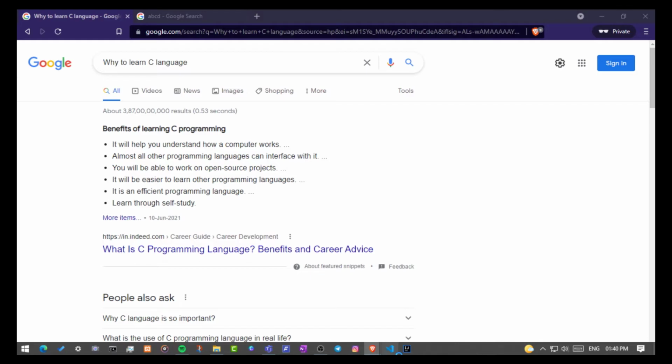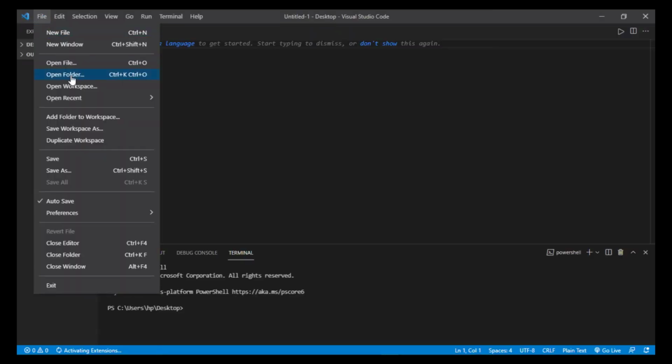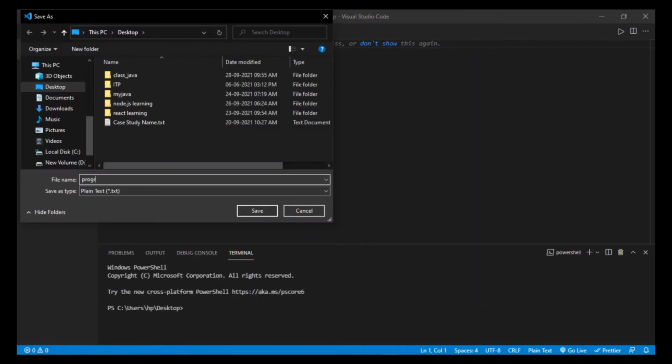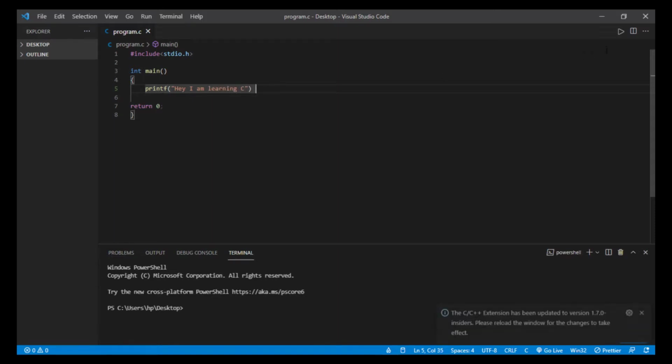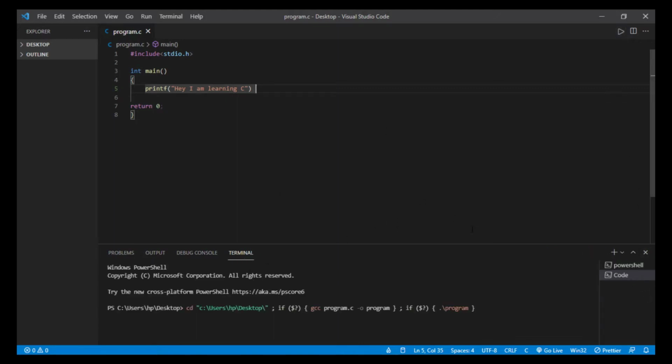If we want to see the program, we can also make a program. We will save this file as program.c, and we'll see how to write a C program. We know that the extension of C language is .c. So we will write a C program now. We will use hash include stdio.h, then int main and curly braces, and inside that we will do what we have to do, like printf, then "Hey, I am learning C", and then a semicolon, and then we will run it.